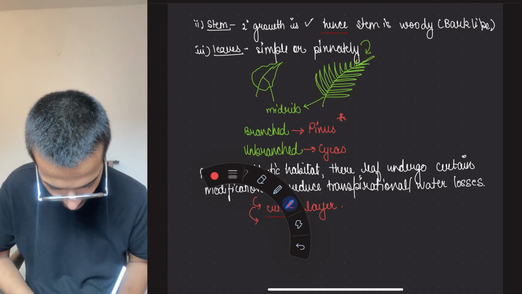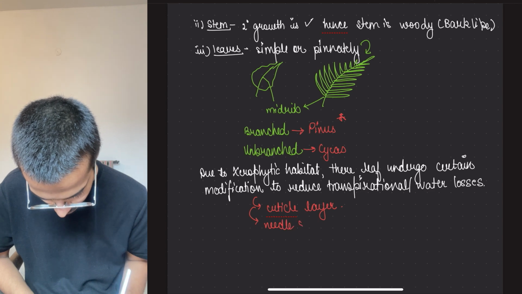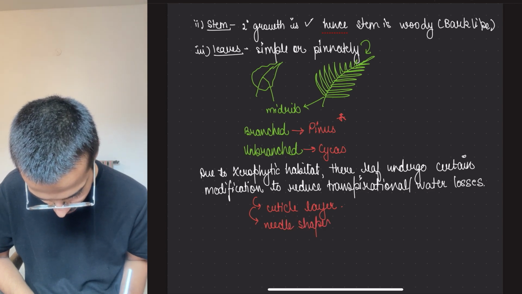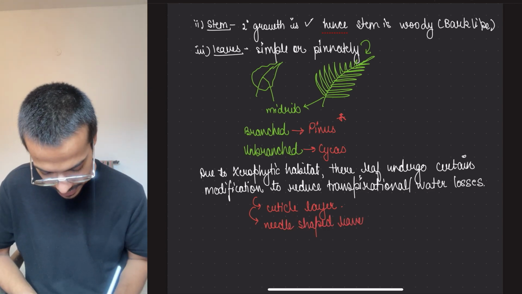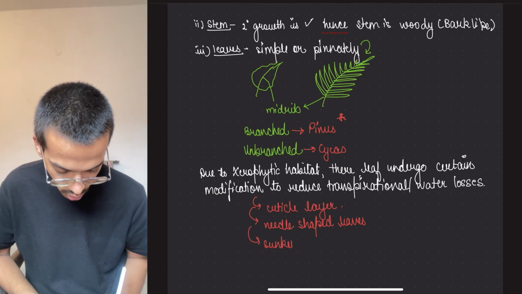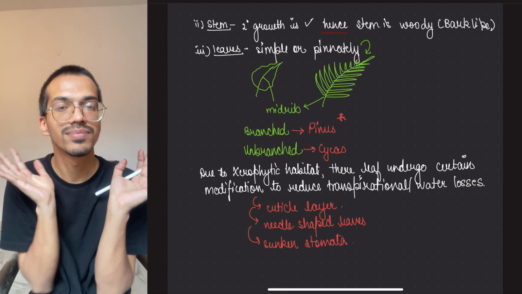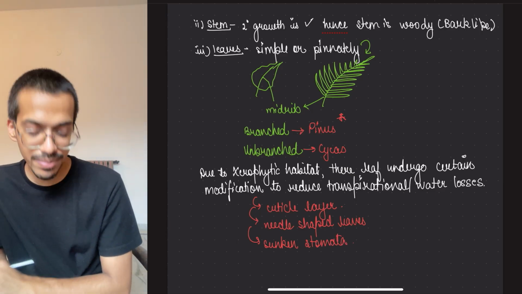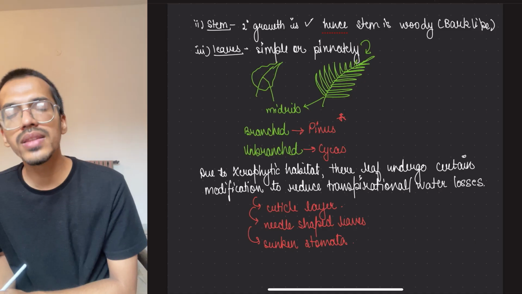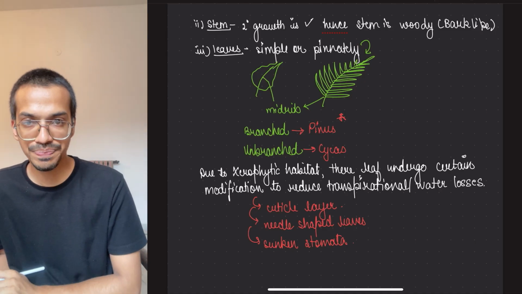Okay, so the second thing is needle-shaped leaves. Next thing is shrunken stomata. So the stomata are also shrunken all the time, like this. This is the shrunken shape, so they are not opening up that easily. Okay, so these are the basic things which you have to remember.